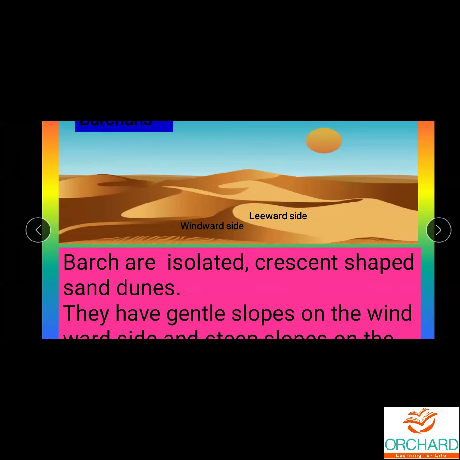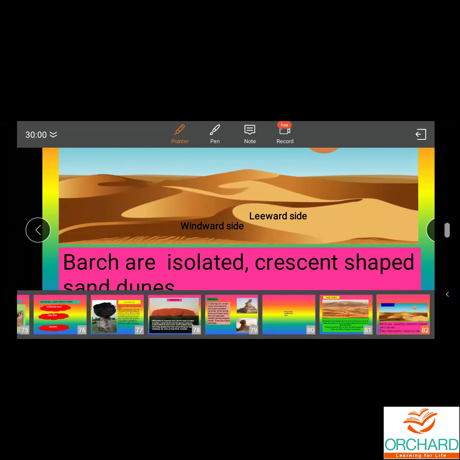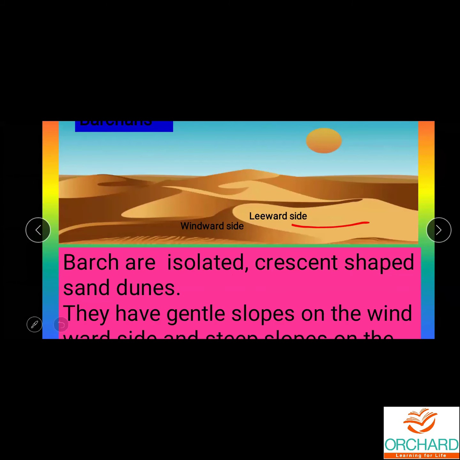They have gentle slopes on the windward side and steep slopes on the other side. Windward side means the wind blowing direction. Which side the wind blows, the sand from this part is carried away to other places. The other side the wind cannot strike.